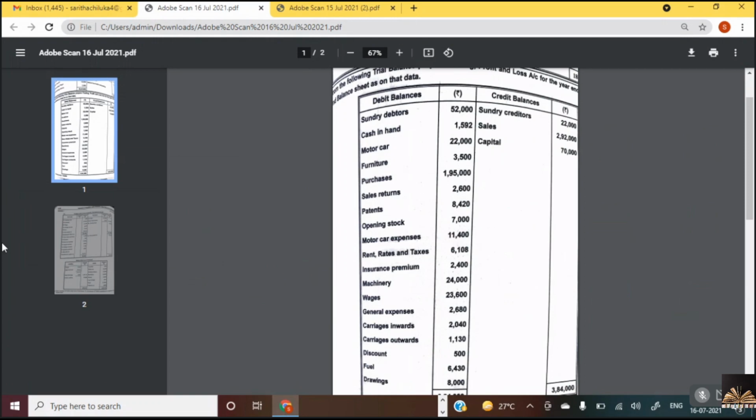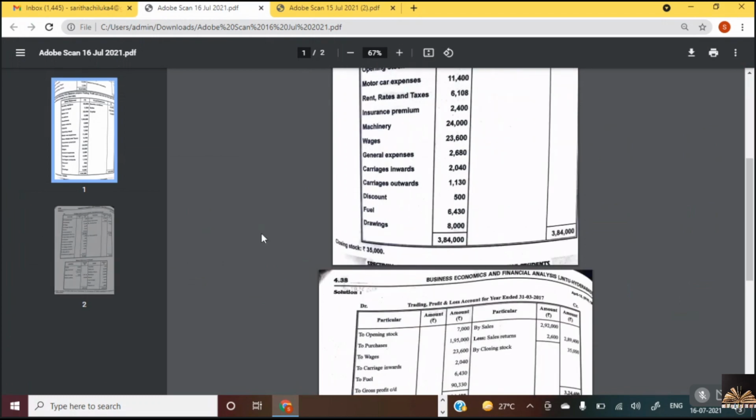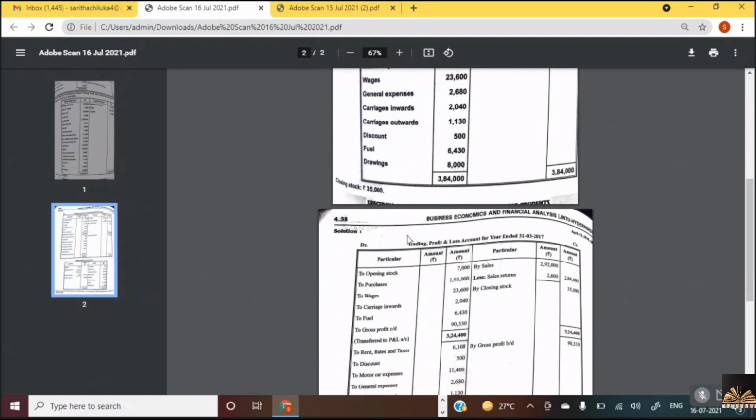What do you mean by sales returns? We have sold, but due to defect, they came back to us. So to evaluate net sales, what do we do? We have to deduct it. Sales 2,92,000 less sales returns 2,600. Net sales 2,89,400. Did you get gross profit 90,330, all of you?